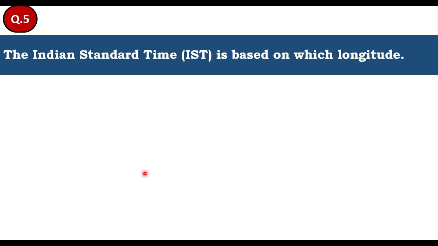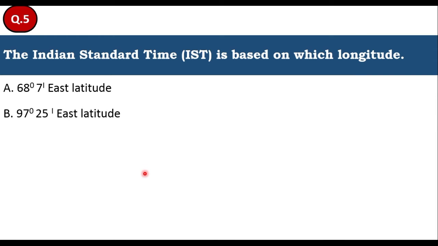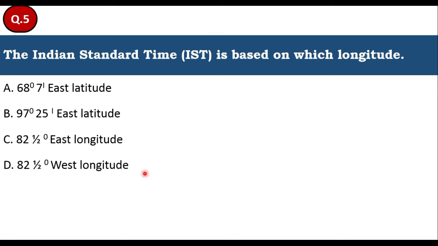The Indian Standard Time is based on which longitude? He is asking the longitude on which the Indian Standard Time is based. Whether it is 68 degree 7 minute east, 97 degree 25 minute east, 82.5 degree east longitude, or 82.5 degree west longitude. We just saw that India is located in the eastern hemisphere. The option may be A, B or C. Option D should not be the answer. So 82.5 degree east longitude is the answer for this question. Therefore, option C is the right answer.